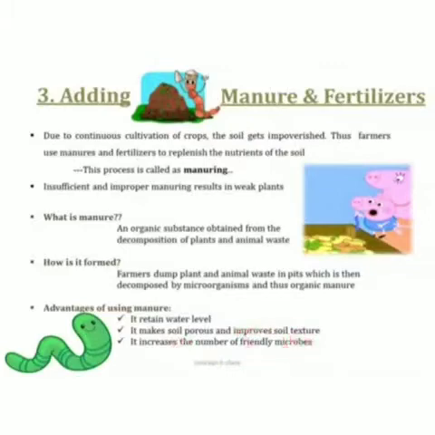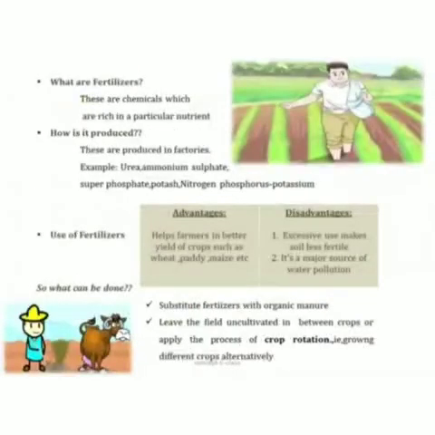Now, what are fertilizers? Fertilizers are chemicals which are rich in a particular nutrient. How are they produced? These are produced in factories. Some examples of fertilizers are urea, ammonium sulfate, superphosphate, potash, and nitrogen, phosphorus, potassium, which is NPK. Now we know the uses of fertilizers. There are both advantages as well as disadvantages.